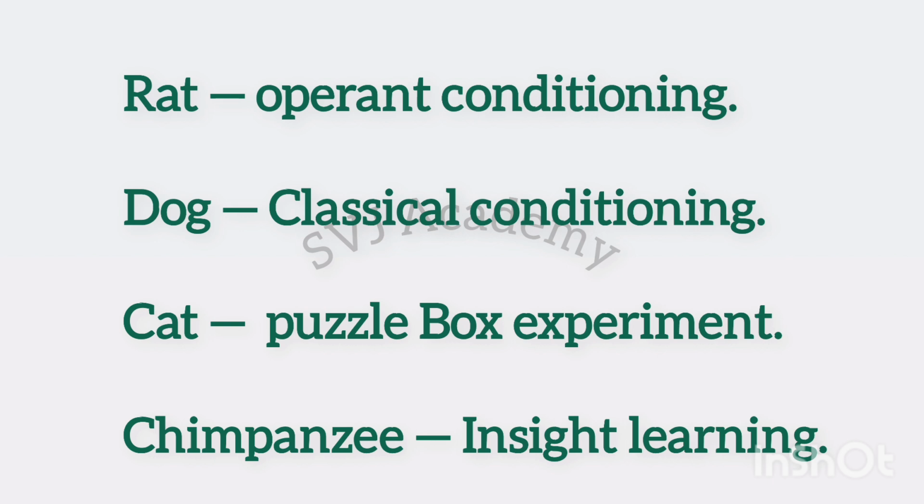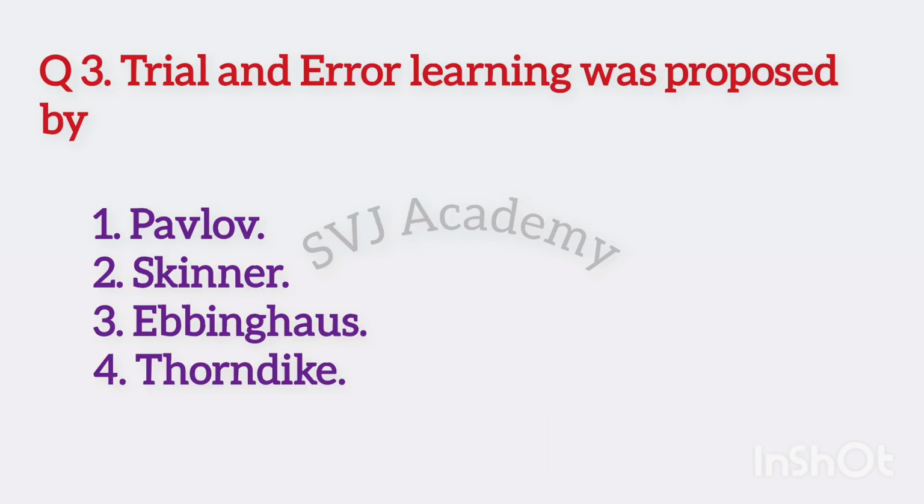Option number 4. Chimpanzee was used in Köhler's experiment on insight learning. So the correct answer is option number 3, cat. Question number 3. Trial and error learning was proposed by? Options. 1. Pavlov. He was the founder of classical conditioning.